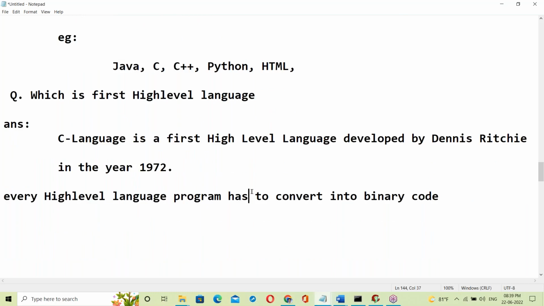Which one will convert from high level language to binary code? C program to binary code, Java program to binary code, Python scripting to binary code. Who will convert? Anyone have an idea? No idea? Of course, I'll explain. Interpreter or compiler. Either an interpreter or a compiler.